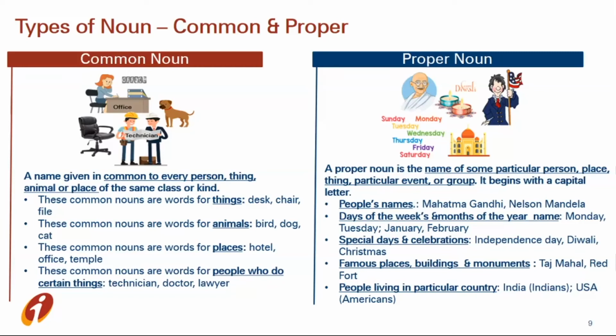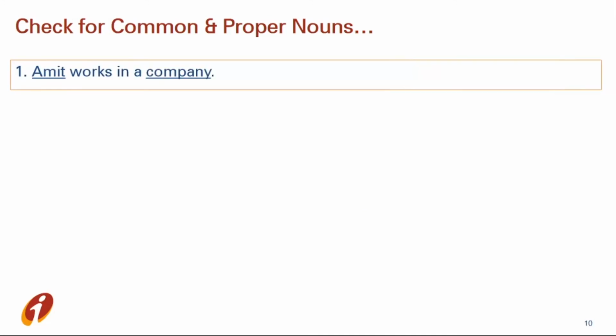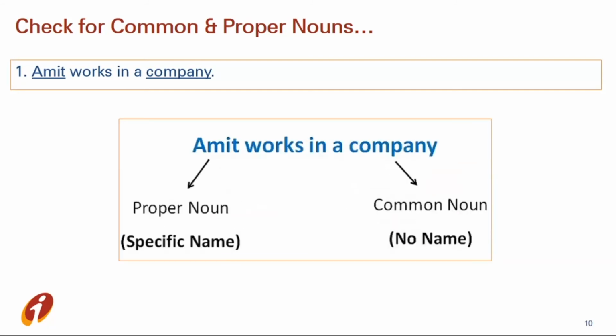So let's understand this common and proper noun with some exercise. Here's a sentence: Amit works in a company. So tell me which one is the common noun and which is the proper noun. Okay, I'll tell you. The name Amit, because it's a specific name of a person, is a proper noun. But company is a common noun because there is no specific name of the company. So company is a common noun, and Amit is a proper noun.